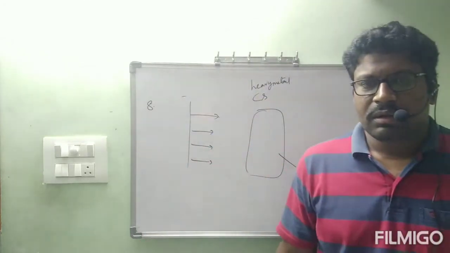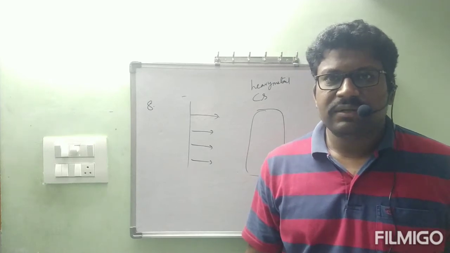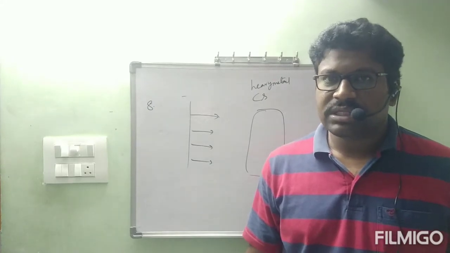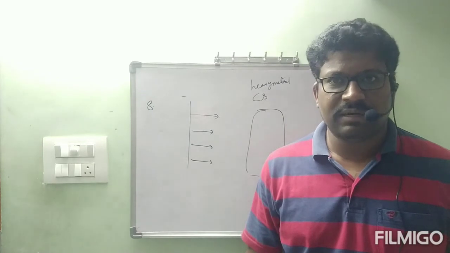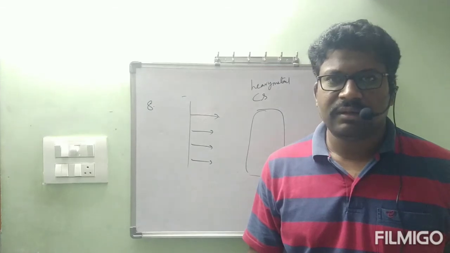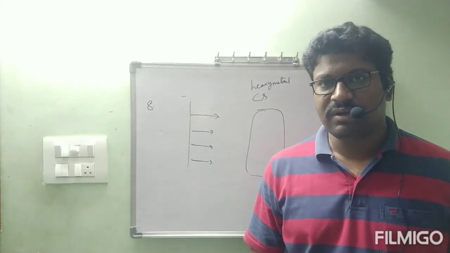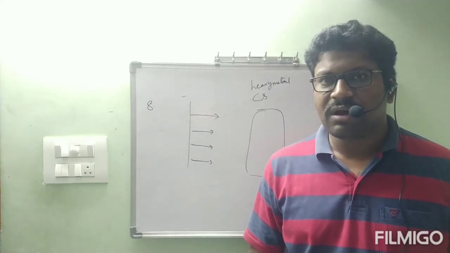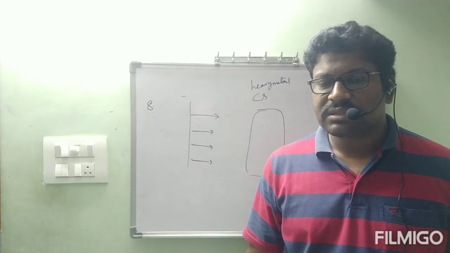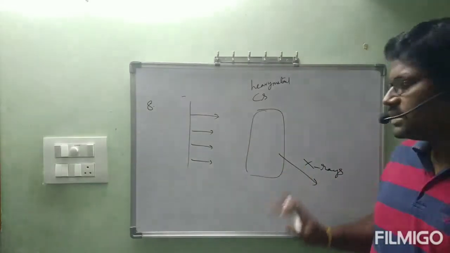First one, cathode rays move towards anode, from cathode to anode in a straight line. Second one, cathode rays create greenish fluorescence when they fall on the glass tube. Third one, cathode rays will be deflected towards the positive charge plate in the presence of an electric field. Fourth one, cathode rays will be deflected towards the north pole in the presence of a magnetic field. Fifth one, when they fall on thin metal foil, they can penetrate through it. Sixth one, when they fall on thick metal foil, heat energy will be generated. Next, when they fall on heavy metal, X-rays will be generated.